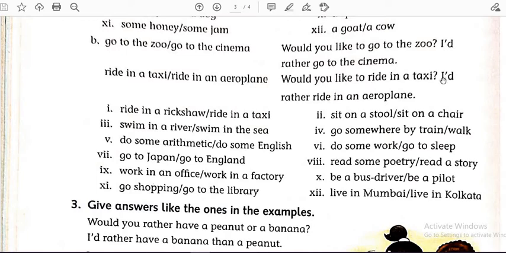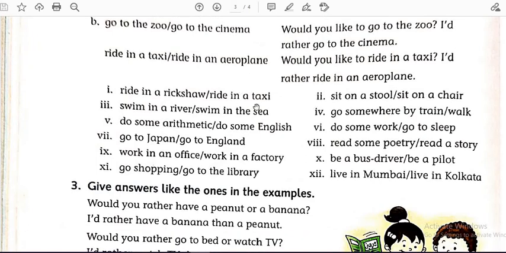Would you like to ride in a taxi? I would rather ride in an aeroplane. You can see the pattern. The pattern is quite the same. Would you like to go to the zoo? Would you like to ride in a taxi? So in all the answers you have to write like this only. Would you like? Would you like? And you have to use I would rather also.